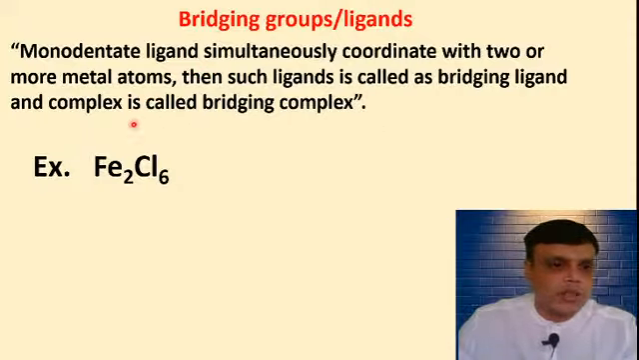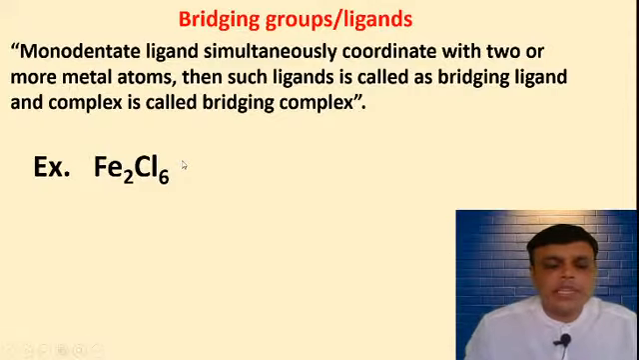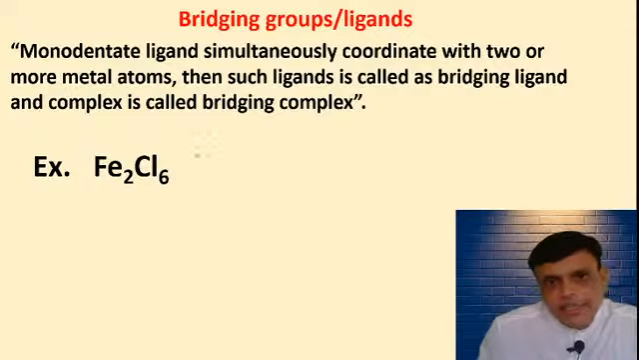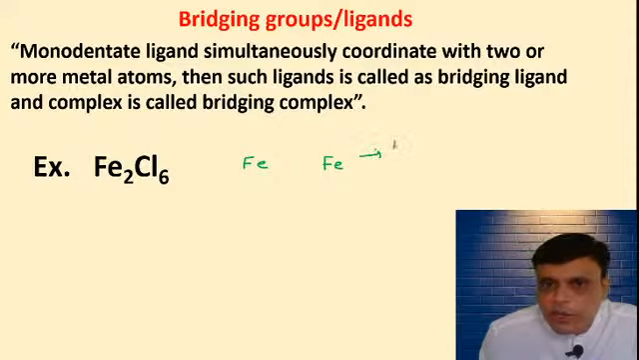For example, Fe2Cl6 is a bridging complex. Now, why is it a bridging complex? What is the structure of this complex? Here, 2 iron is present. 2 iron means it is polycentric. It is a polycentric compound, also called a polynuclear compound.